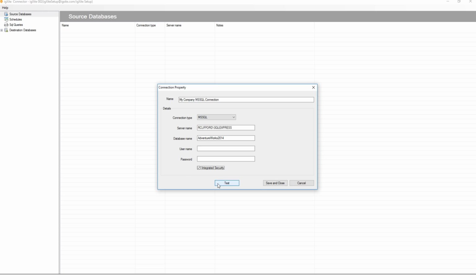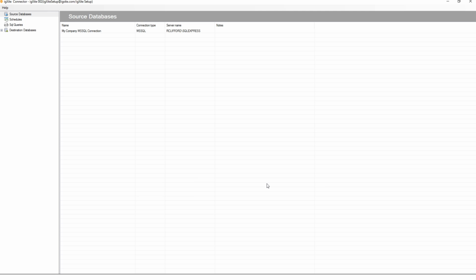Click Test to test your connection. If you receive a Test Successful message, you have completed creating your connection and can now click Save and Close. Your connection will now show in the Source Databases window.